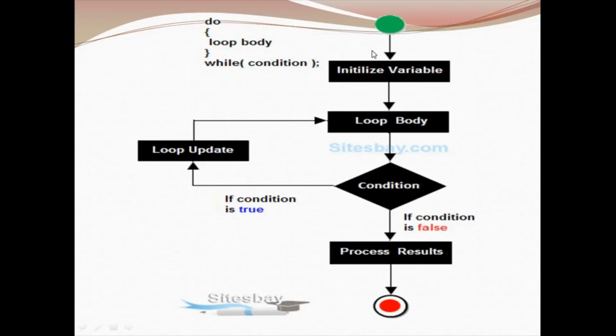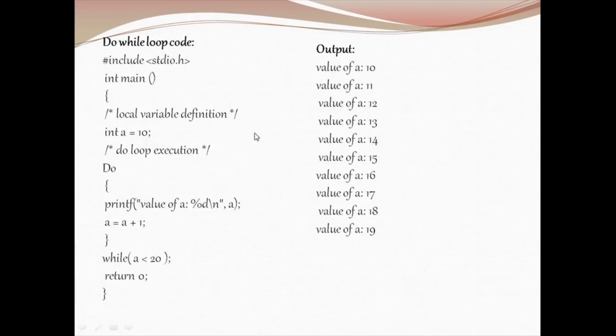Here is the flowchart for do while loop. Initialize the variable, enter the loop body and print it at least once, and then the condition is checked. If it fails, end. Otherwise the loop will keep running until the condition fails. Here is the sample code for do while loop.